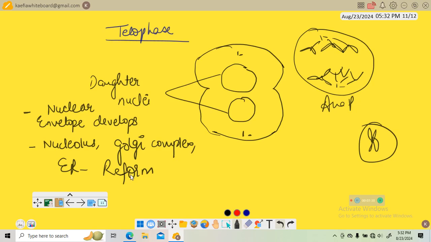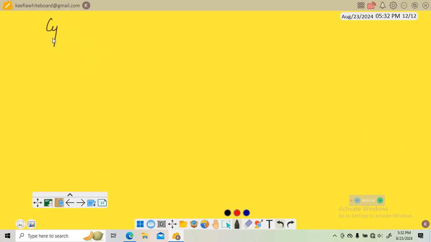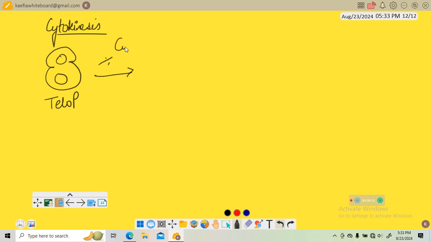Okay, then there is cytokinesis. After karyokinesis comes cytokinesis. Cytokinesis means, like the last stage in telophase, it was like this. Now what happens in cytokinesis? There is division of cytoplasm. It will form separate daughter cells.